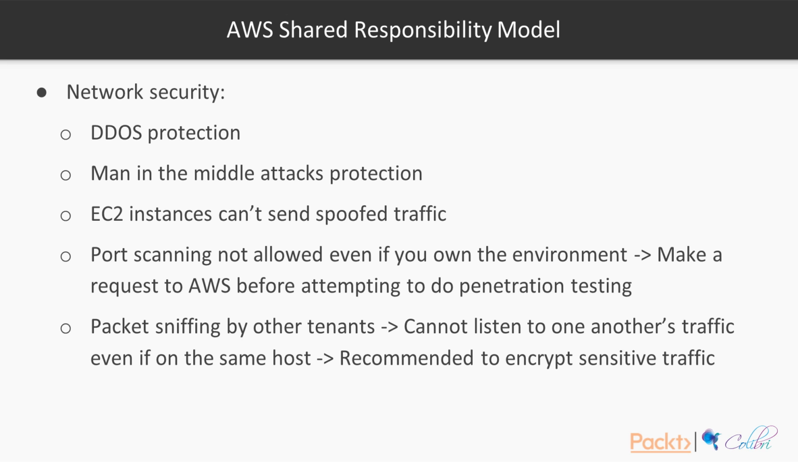Some other responsibilities that they have are around network security. They have to provide DDoS protection and man-in-the-middle attacks protection. EC2 instances can't send spoof traffic, and port scanning is not allowed even if you own the environment. To allow this, you would have to make a request to AWS before attempting to do penetration testing. Packet sniffing by other tenants is not possible. For example, they cannot listen to one another's traffic, even if they are on the same host, but AWS still recommend you to encrypt sensitive traffic.